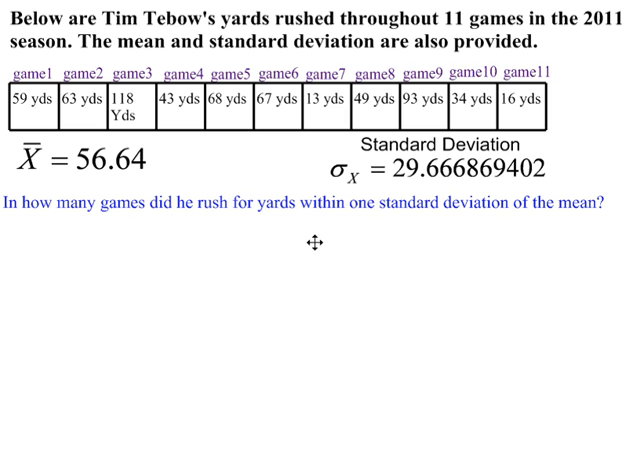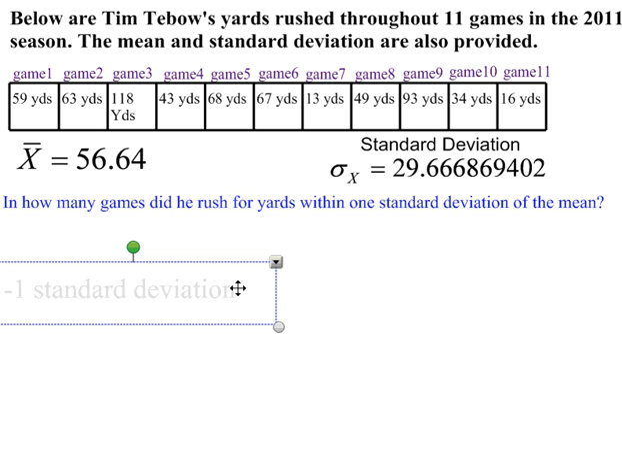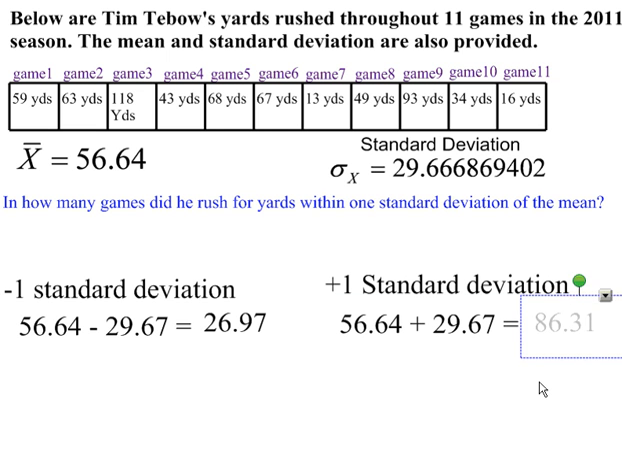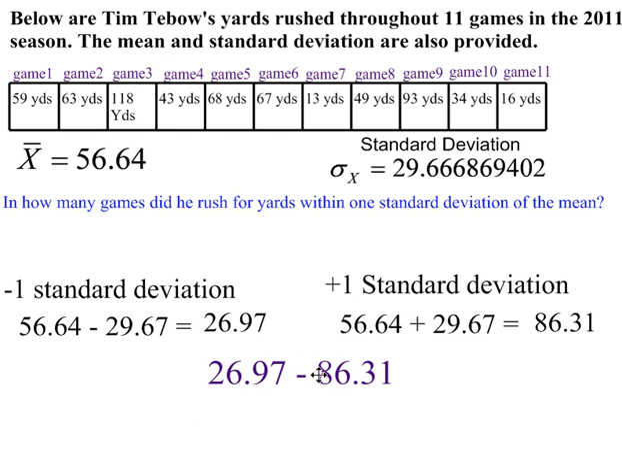Well, in order for us to figure that out, we have to figure out what's minus one standard deviation and plus one standard deviation. So minus one standard deviation is 26.97. Plus one standard deviation is 86.31. What the question is asking us is how many games are within this range? How many of these 11 games fall within one standard deviation of the mean?